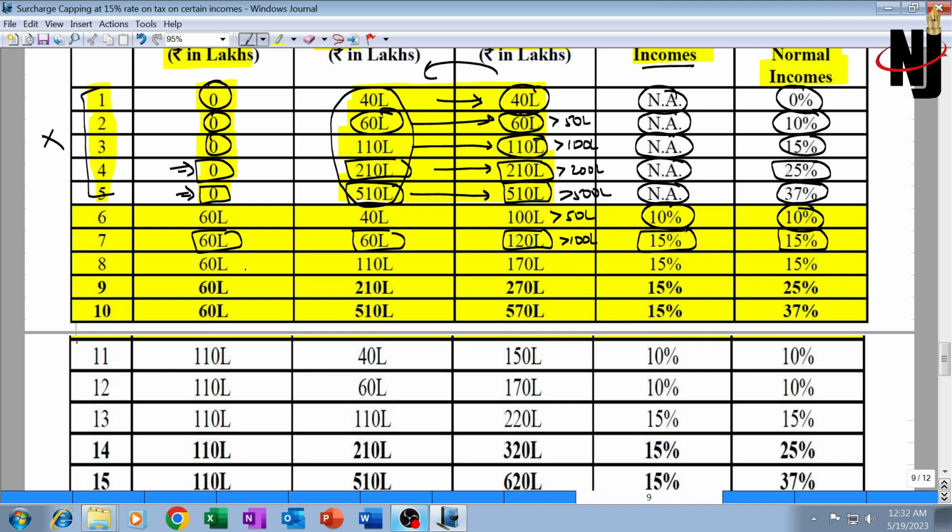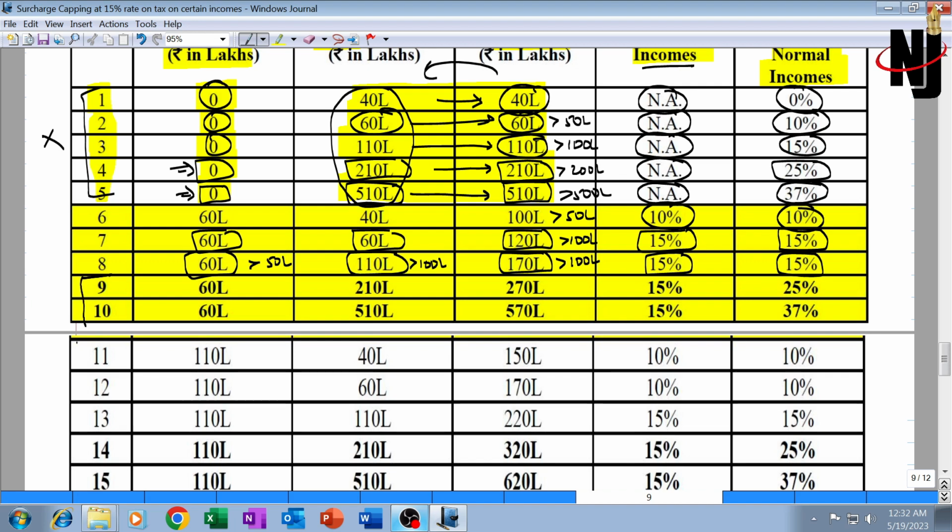So next, illustration number 8, again the same situation, special income is 60, other income is 110, total income is 170. Other income is greater than 100, special income is greater than 50 but up to 100 lakh. The total income is greater than 100 lakh but up to 2 crore. That means the surcharge rate will still be 15% on tax on both the incomes.